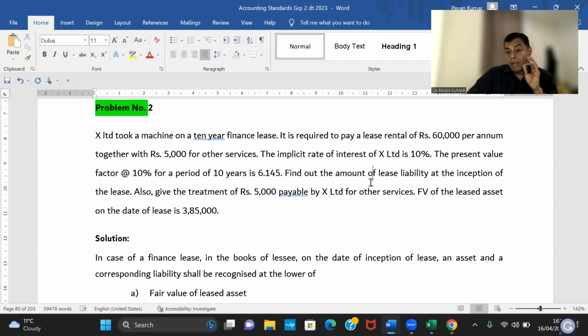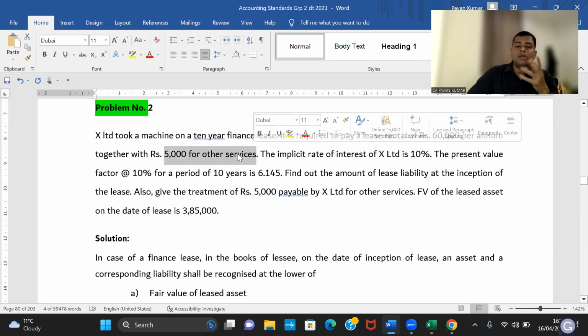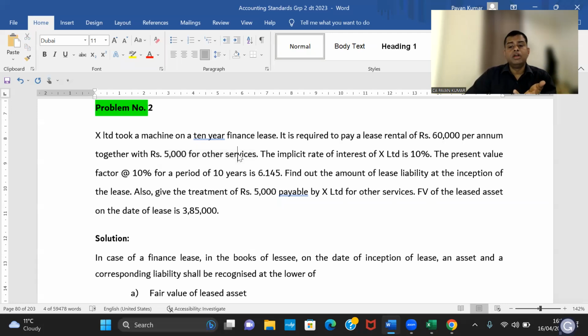Super problem. This is also manufactured by me. This is not ICAI study material problem. There are few problems which we create to enable the students to understand the concept. 5,000 is there, no? For other services, this is not part of the car. For example, you bought a car and you bought some maintenance service. Like, you have bought a laptop and you have bought some other service.